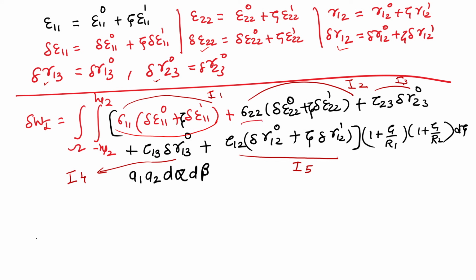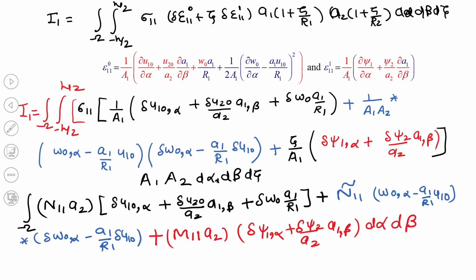We are just dividing into small integrals, later on we club them together: I3, I4, I5. So we are talking about the first integration: sigma 11 (del epsilon 110 plus zeta times del epsilon 11) a1 (1 plus zeta by r1) a2 (1 plus zeta by r2) d alpha d beta.